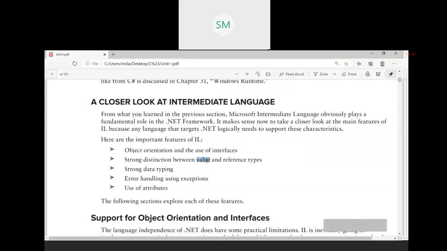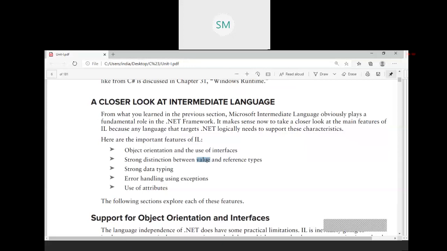Reference type example is class. Class is a reference type. Then delegate is a reference type. Interface is a reference type. So value types are integer, character, float, double. These are all called value types. So simple data types come under the category of value types, and a class, delegates, interfaces, they come under the category of reference types.